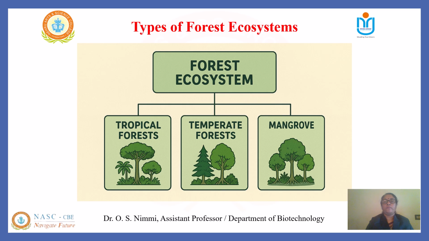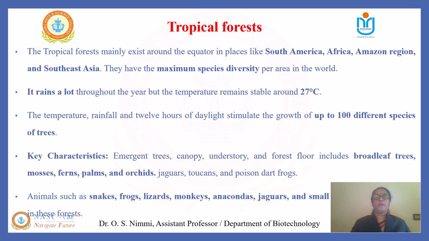The temperate forest ecosystems experience moderate temperatures and rainfall with distinct seasons such as spring, summer, autumn, and winter. These forest systems are dominated by deciduous trees that shed their leaves seasonally. Examples include forests found in North America, Europe, and parts of Asia.